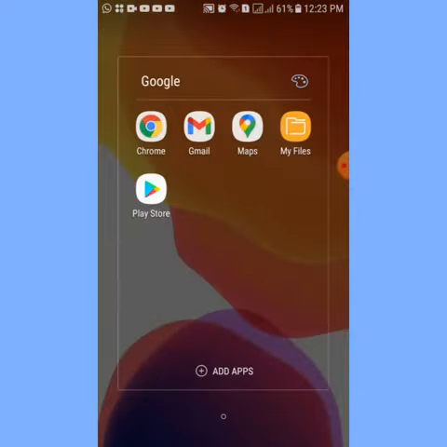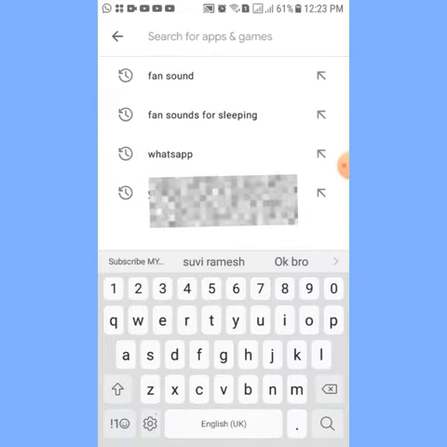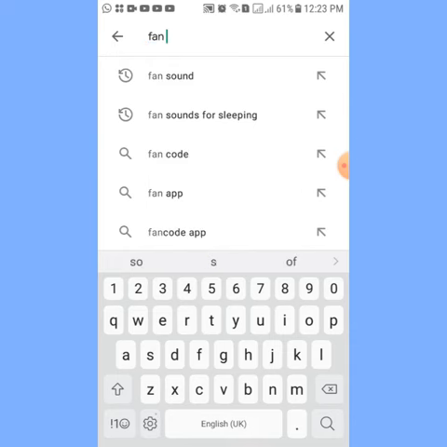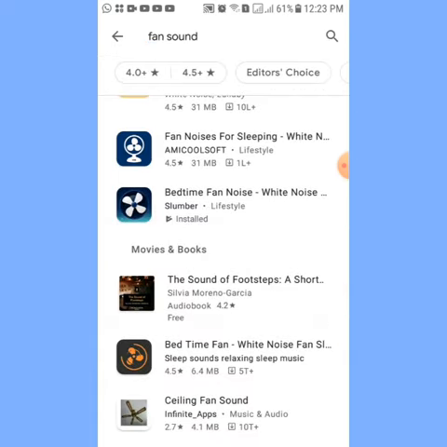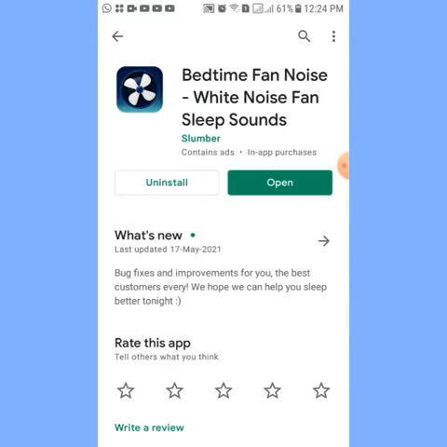First open Play Store, then search fan sound, then tap on this third one, bedtime fan noise, then install and open. I installed first only, so now I am opening it. Tap on this open.